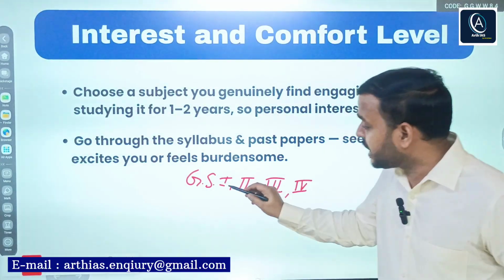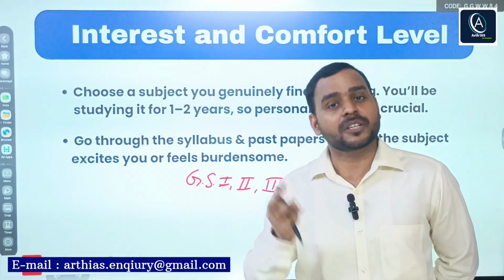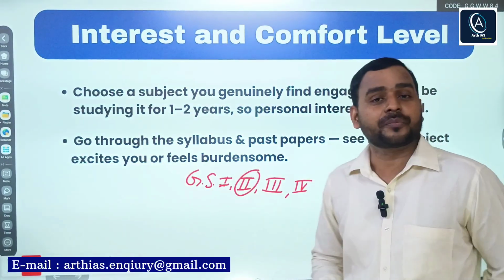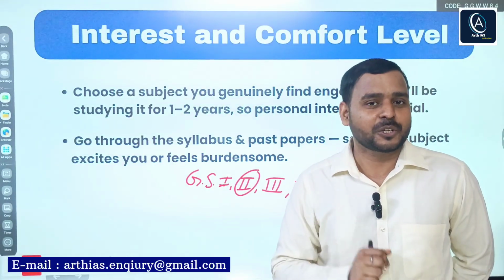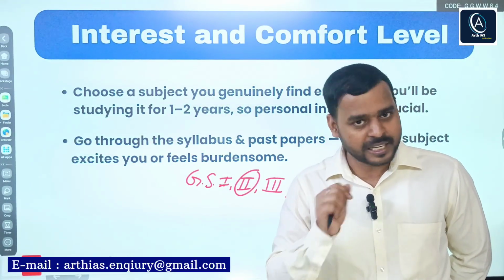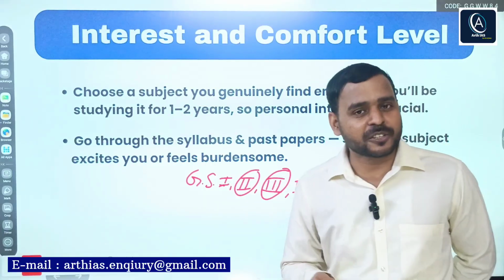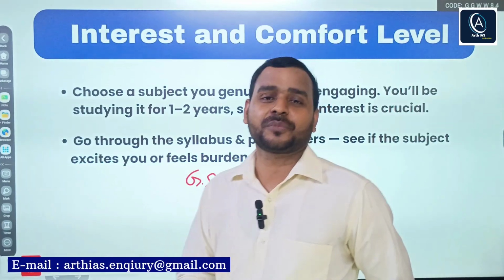How? While studying GS paper 1, you study history, geography, society. While studying GS2, you study polity, governance, international relations, social justice. GS paper 3: economy, environment, science, technology. GS paper 4: ethics. And ethics is what?